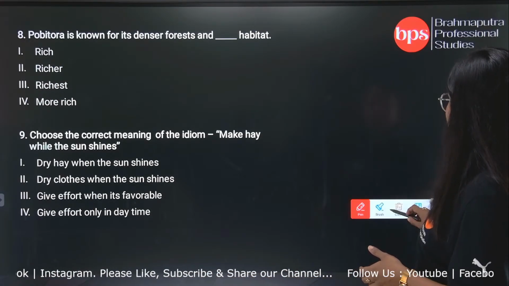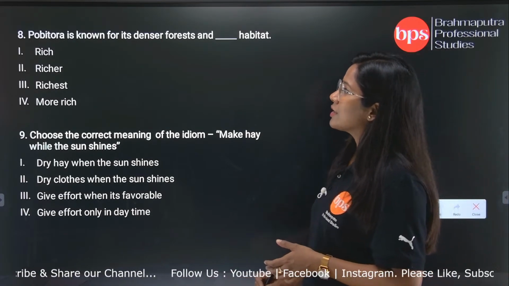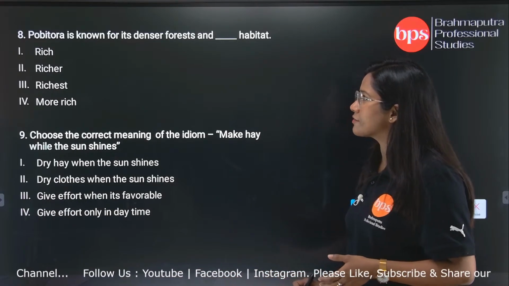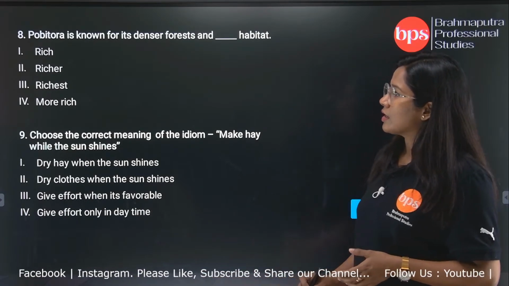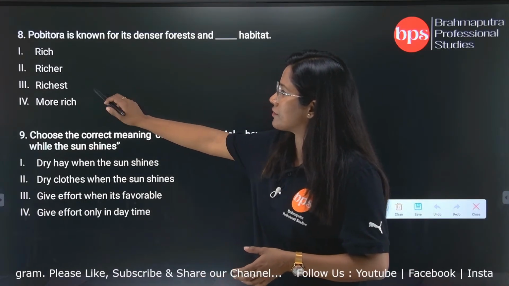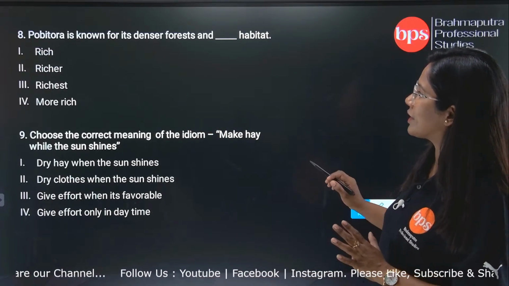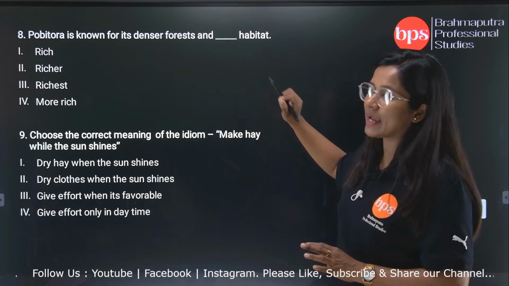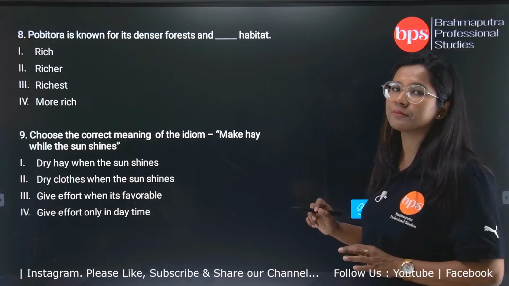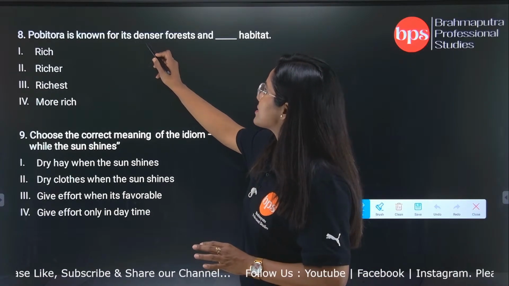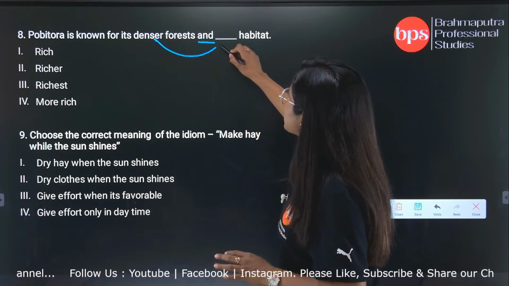Now here in question number 8, we have: Pobitora is known for its denser forest and dash habitat. The options are rich, richer, richest, more rich. When you get all these options and you know that you have to put a kind of adjective here, what kind of adjective will you put? An adjective which is telling us something, because here 'and' is there, so something will be related with these two.